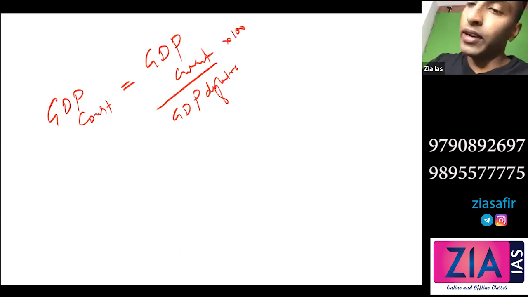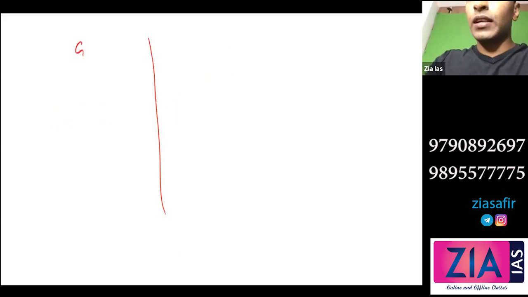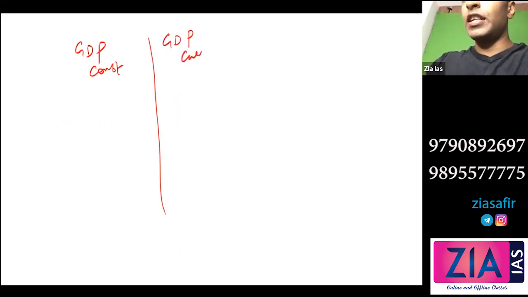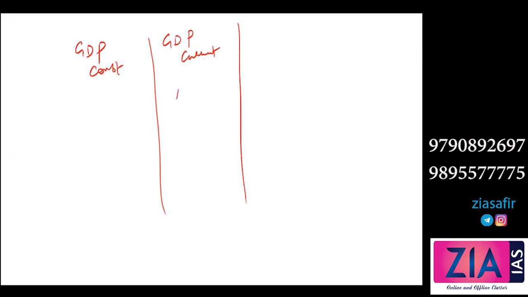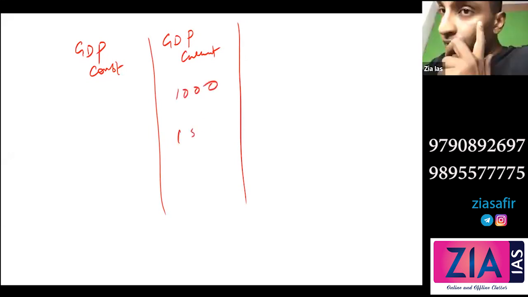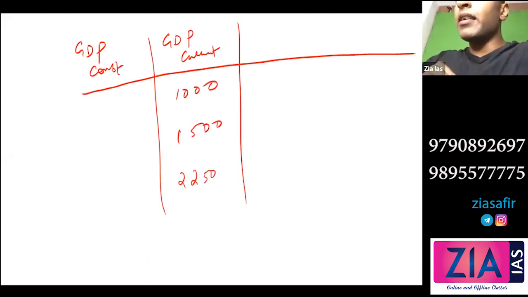Again in the same table, I'm expecting that you have drawn the table. I'll take the current price now, the last two columns. Let's say GDP constant, and we need GDP current, right? GDP current is what you get from the market. What were the values I told you? Can you tell me the values? So 1000, 1500 and 2250, right? Yes. Now, this is what you get from the market. From here, I need to get GDP constant.